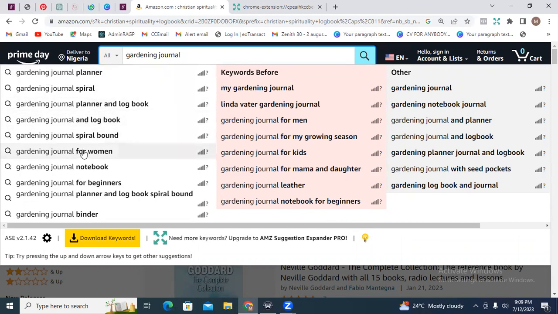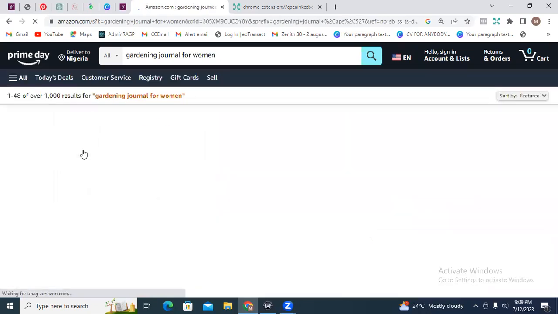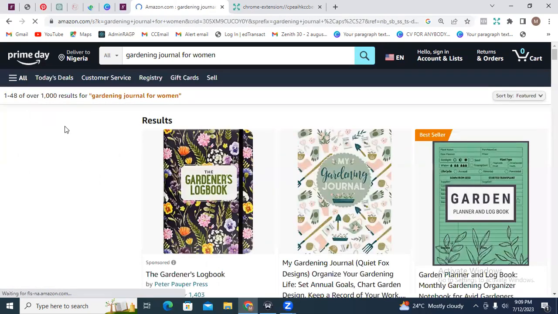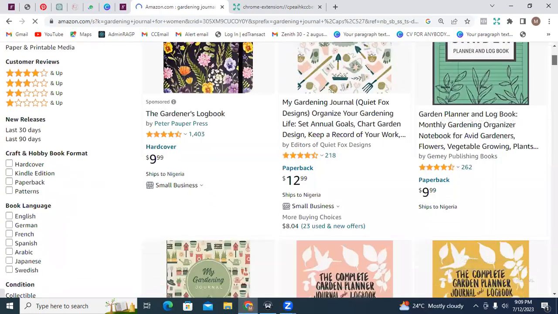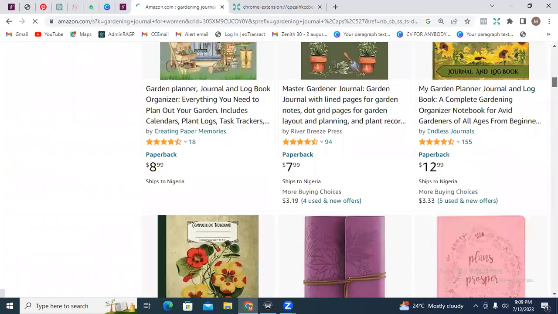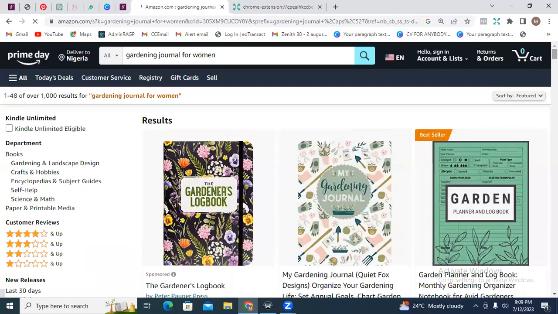So let's look at this gardening journal for women. This is going to be enormous. Okay, it's not even much. We just have about 1,000 results, right? So you can see that this is not very competitive, and I think it's a niche that people will be looking out to buy